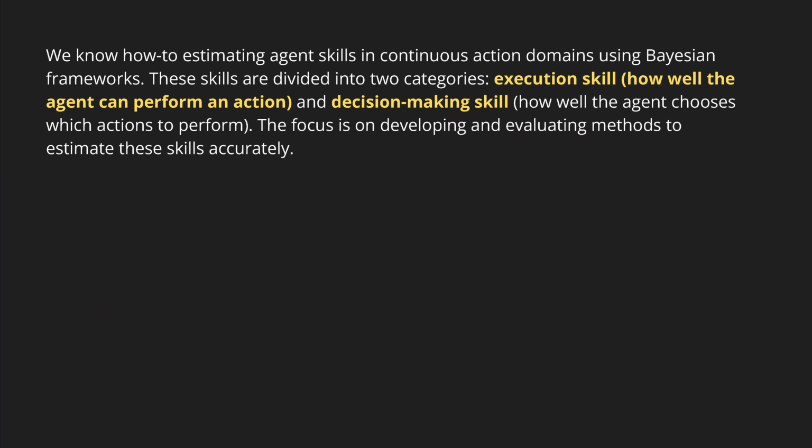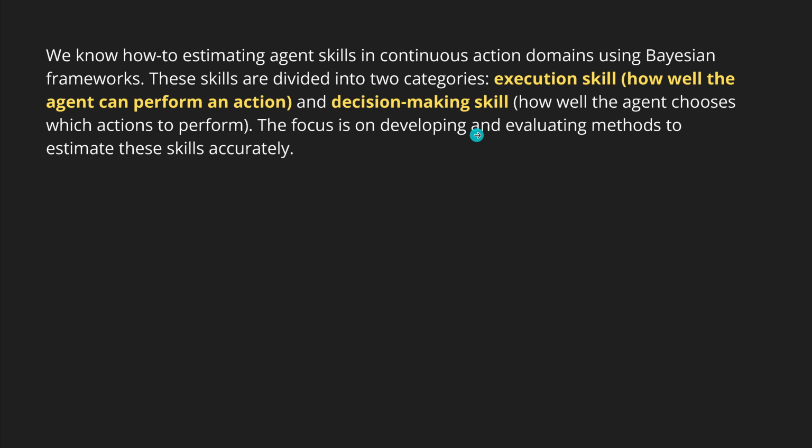Now, from literature we know for years how to estimate the agent skill level in a continuous action domain. And we have some frameworks, like BICE. Those skills are then in two different categories. The classical way was the execution skill, which means how well the agent can perform an action in its environment, and a decision-making skill: how well the agent chooses which action to perform next, given the planning capacity of the agent.